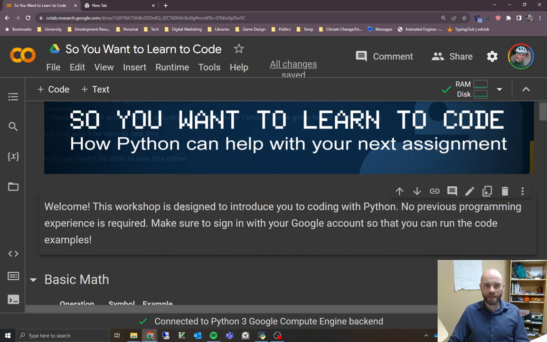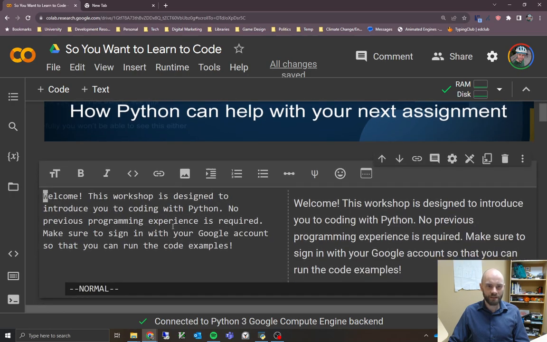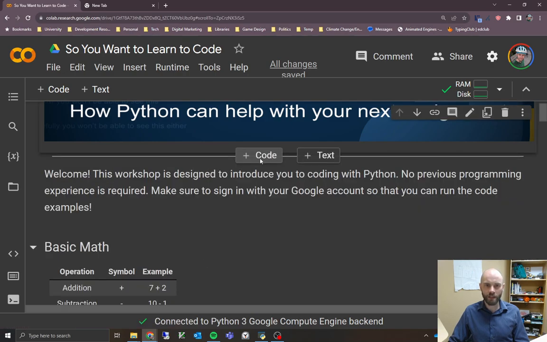So I mentioned that this is a text cell here. If you double click on it, you should be able to edit the text. We don't need to do that right now, but it's an option. If you want to take your own notes in here, you can do that, or add your own code or text cells. But yeah, we'll jump into things here and get started.